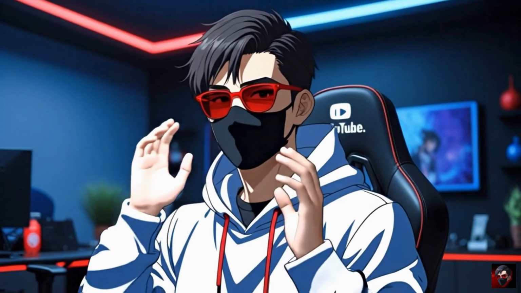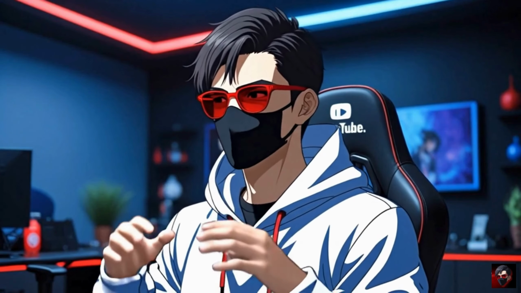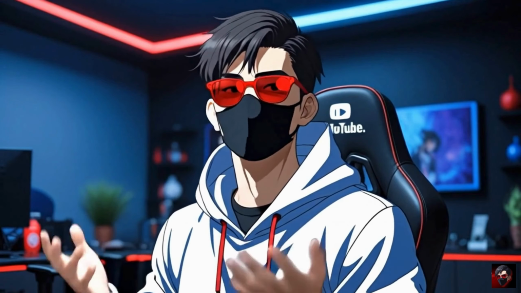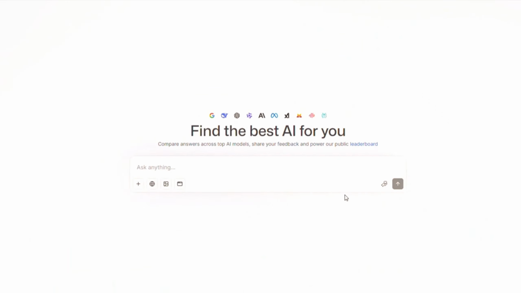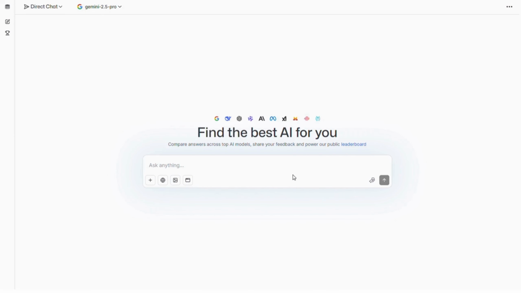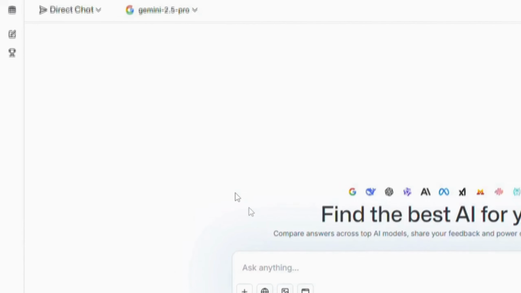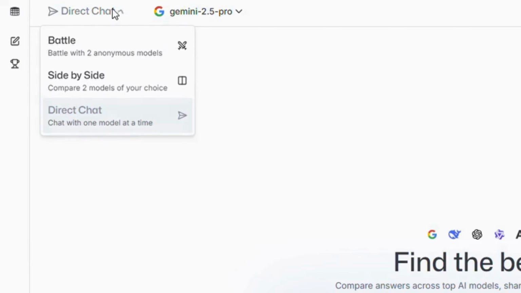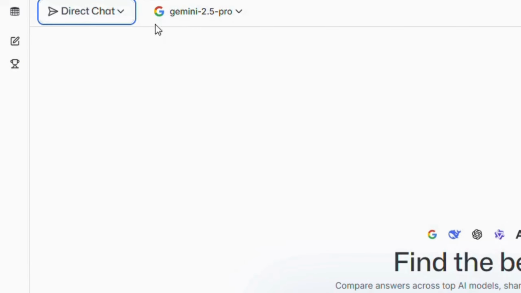So using this website is super simple. I'm not gonna bore you with the unnecessary stuff of how to log in. Well, you know that, right? All right. So let's jump into the main stuff for which you are actually here. To access any AI model, you need to click here on the direct chat and a default model will appear. In this case, it's Gemini 2.5 Pro, which is, by the way, Google's paid AI model.